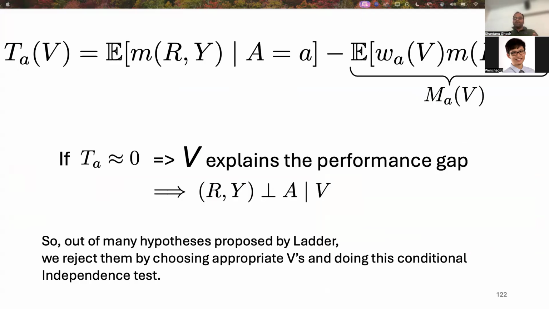It means that the difference in the model performance between subgroups is entirely caused by the differing distribution of V in these groups, not just the fact that the model is treating the two groups differently. If we control for V via reweighting, the performance gap disappears. We prove that a patient from subgroup A and a patient from subgroup B with the exact same V, that is the breast density, will get the exact same prediction. Mathematically, R and Y are conditionally independent of A given V.